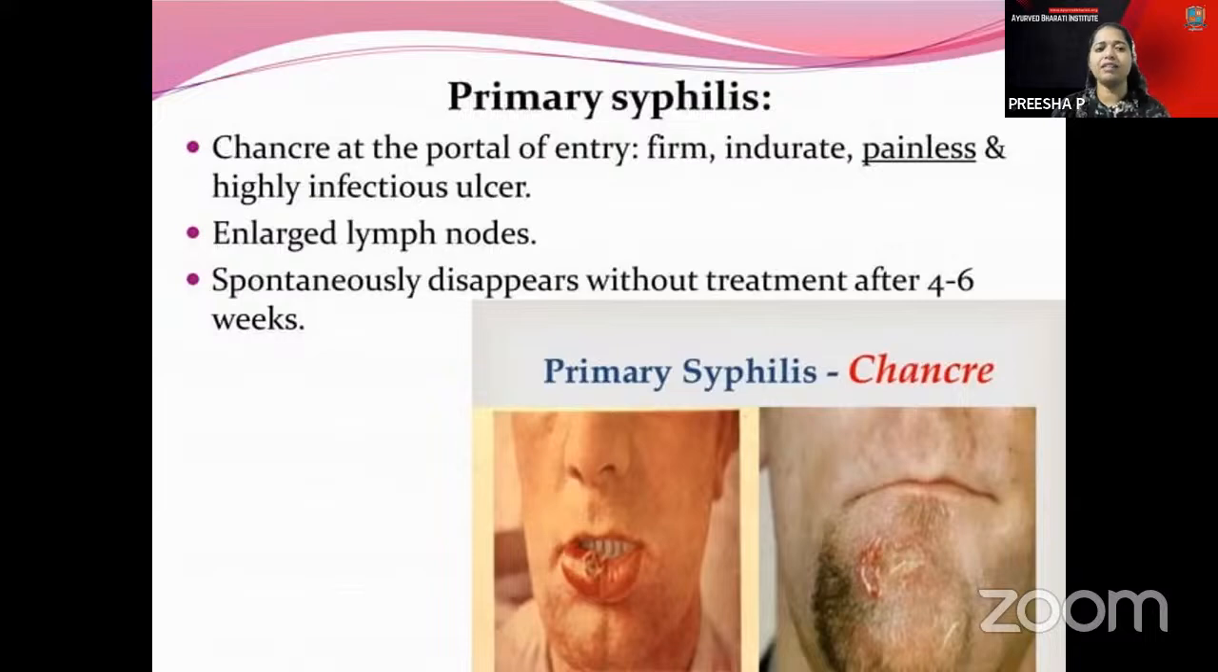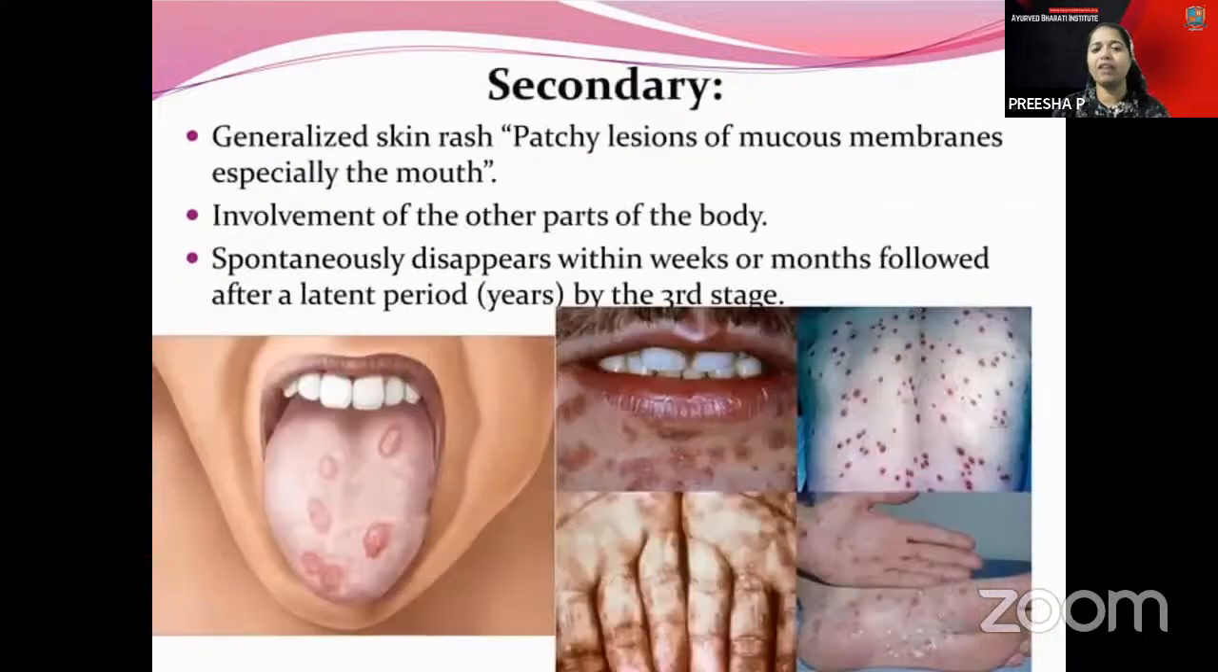And this is secondary syphilis. There will be generalized skin rashes with patchy lesions of the mucous membrane, especially in the mouth region. There is also involvement of other parts of the body. Spontaneously, it will disappear within weeks or months, followed by a latent period. By the 3rd stage, it will disappear.